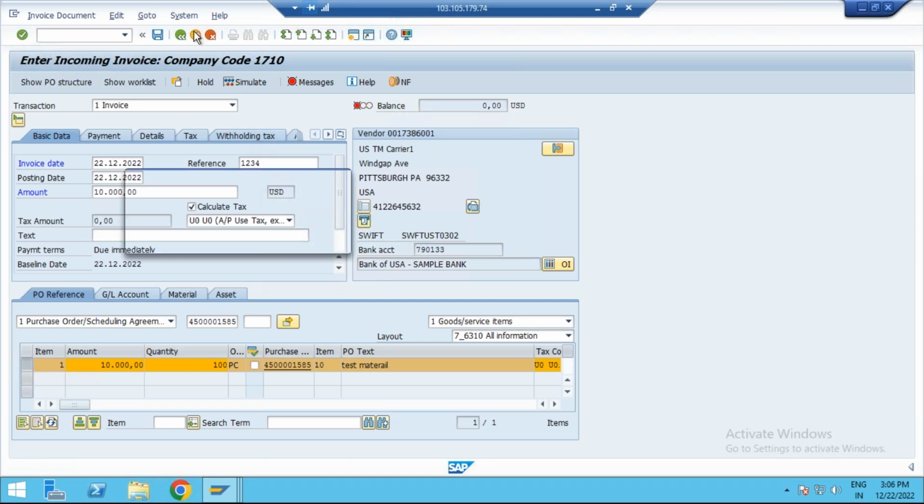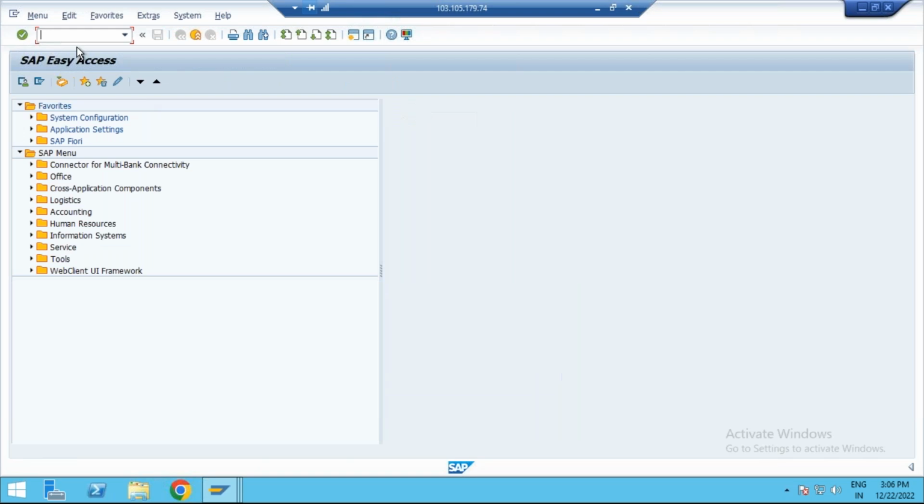So in S4HANA, as of now, the transaction codes for Material Master remain the same. Info record transaction codes remain the same. Purchase requisition, internal purchase document, transaction codes and data remain the same. Here you can see request for quotation, vendor quotation, compare quotation, and also purchase order. These all remain the same.